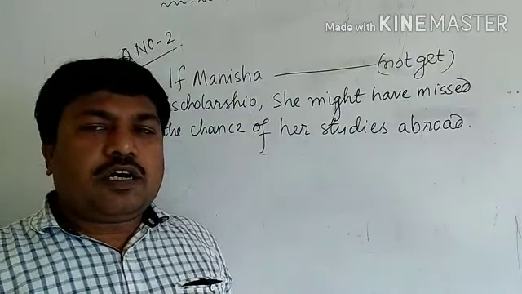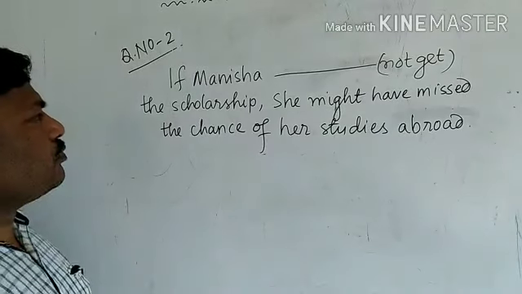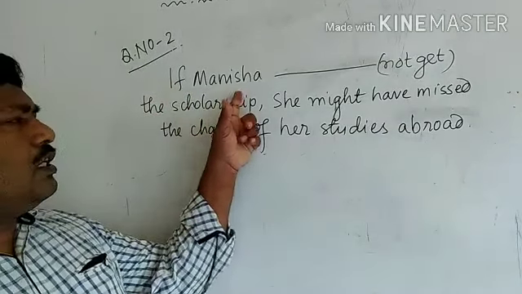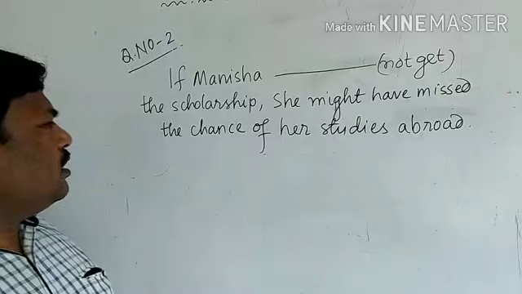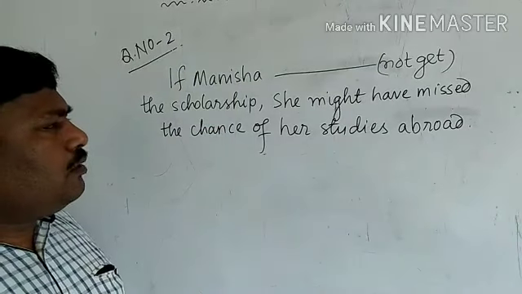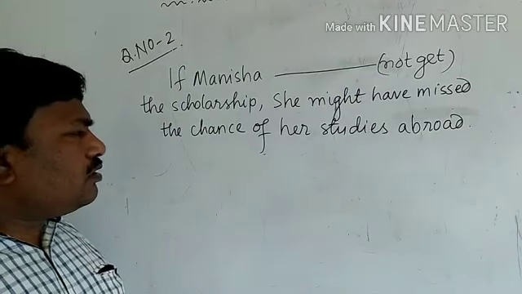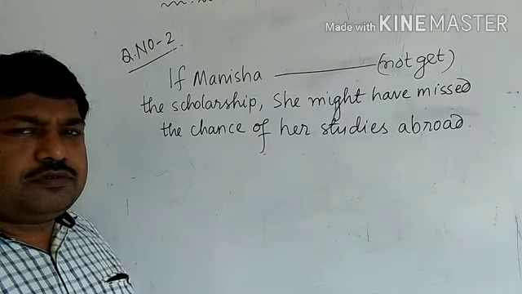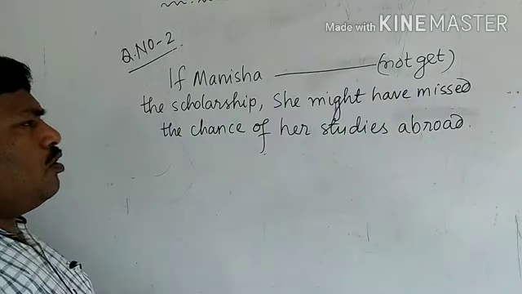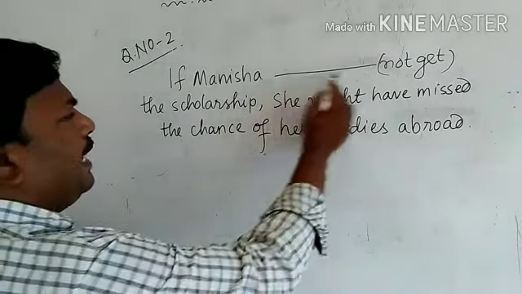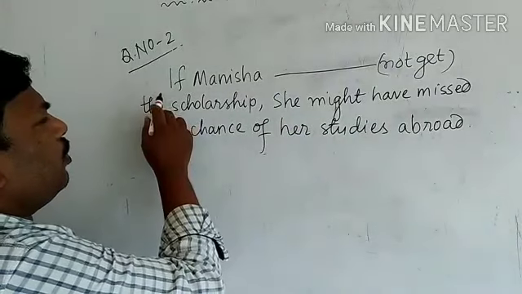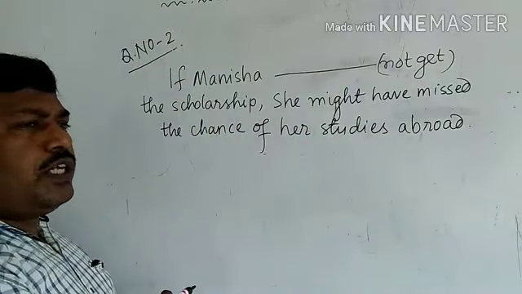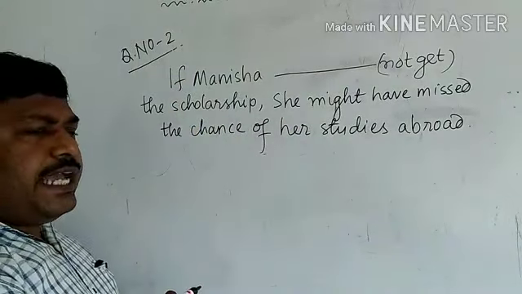Let's take another question. Question number 2. If Manisha does not get the scholarship, she might have missed the chance of her studies abroad. In this question, the blank is in the if clause. So we can get the answer easily by taking the help of the main clause.